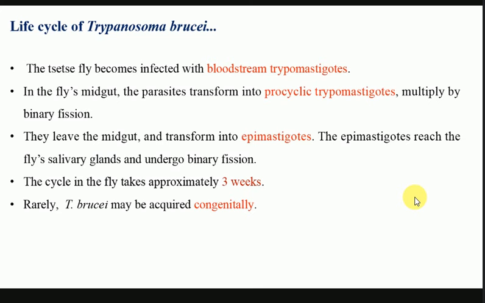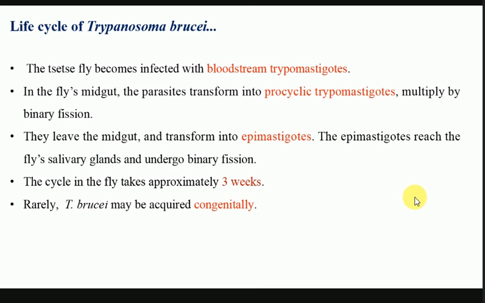Right, and sometimes, very rarely, trypanosoma can also be acquired congenitally. That means through an infected mother to the newborn baby. So that means it can also cross the blood-brain barrier. All right. Oh, sorry, the placental barrier, not the blood-brain barrier.